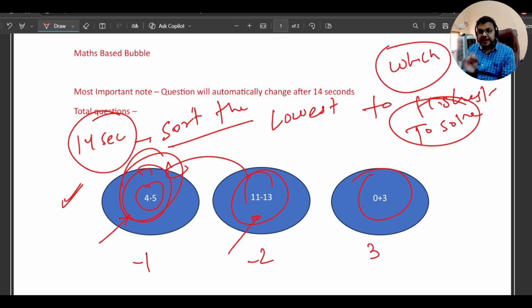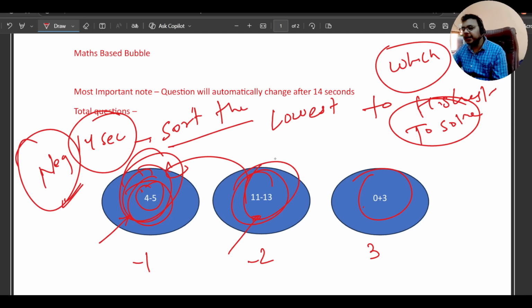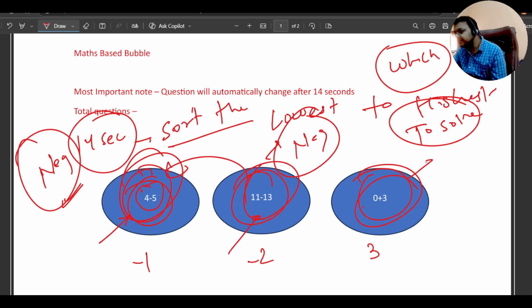Now the main catch is sometimes the equations can be tough. So what you need to do is just scan the question, and if you are thinking the question is a little bit tough, just predict the answer. So for an example, 4 minus 5, definitely it will be negative. 11 minus 13, it will also be negative. And 0 plus 3, definitely this will be positive. If it is positive, definitely it will be highest.